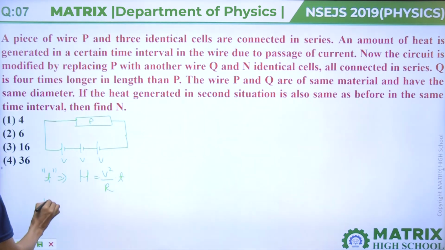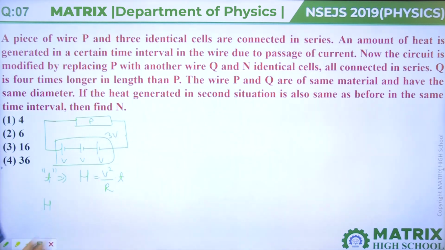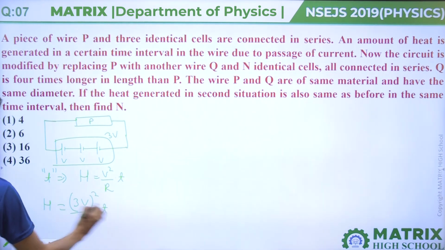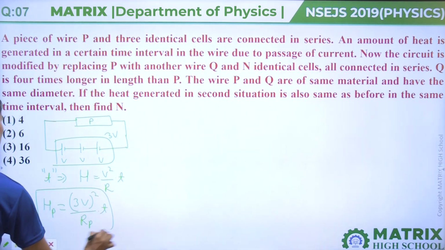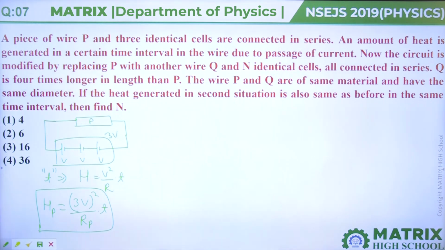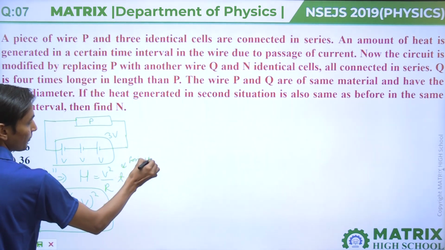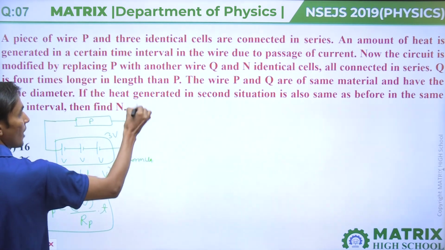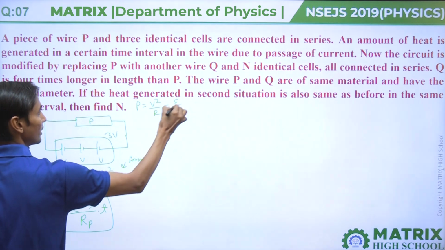But in this V is a total 3V, so H we can call 3V whole square divided by R of resistance P into time t. This is the formula for heat produced. We know that power equals V square upon R, and power is energy divided by time.